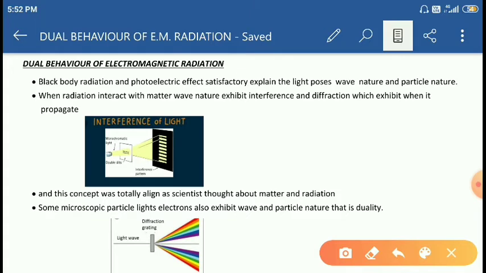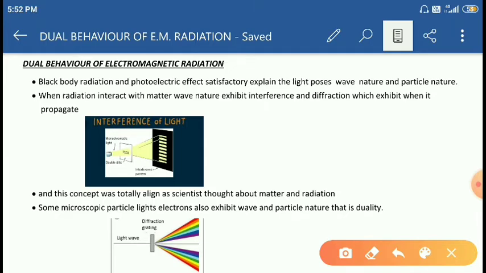Here we are going to discuss one more property which explains that light possesses particle and wave nature, and that is atomic spectra. The atomic spectra also explain that light possesses both behaviors, particle as well as wave nature. Right, students?